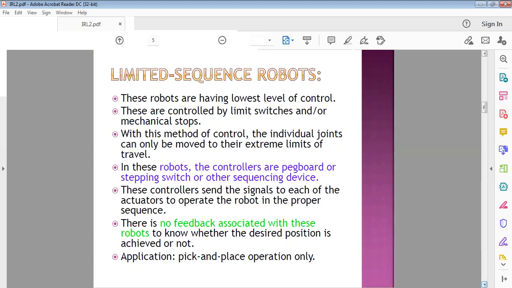Feedback devices are sensors used to tell whether the robot has moved to the desired position or not. You can know that if you have feedback devices. The application of this kind of robot is pick and place operation.